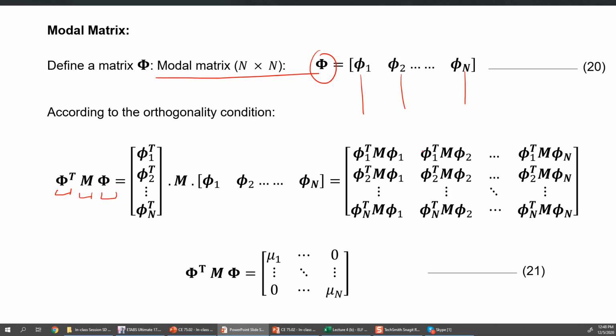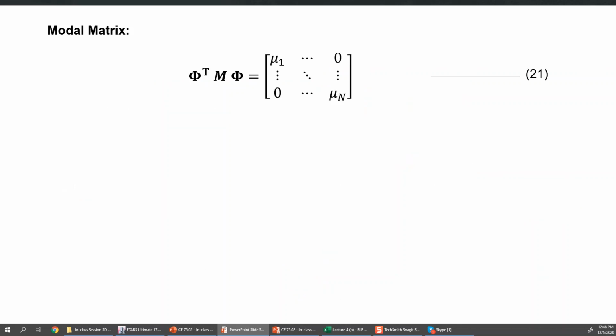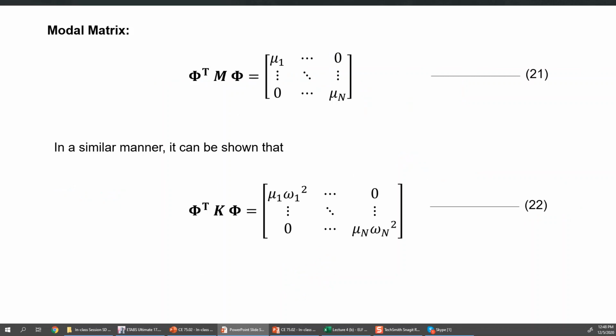Because in off-diagonal terms, two different mode shapes would be multiplied. So only in the diagonal values, the first mode with first mode, second mode with second mode, third with third, and nth with nth mode. So you will have all the modal masses in the diagonal and all the off-diagonal terms will be zero. This is another form, or another result, of the orthogonality property. Similarly, if you carry out this multiplication for stiffness, you will have a diagonal matrix in which all the diagonal terms will be modal stiffnesses and there will be no off-diagonal terms.